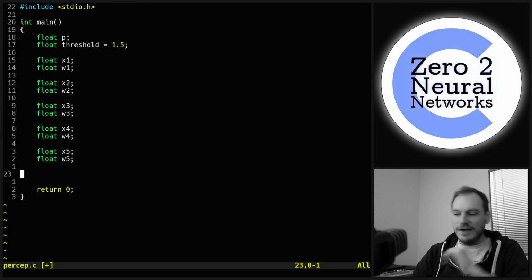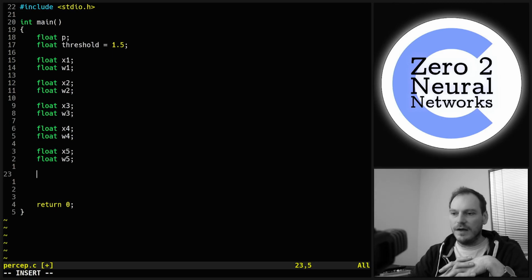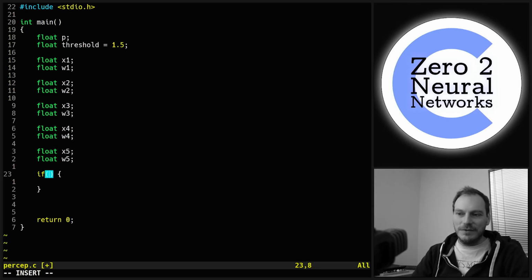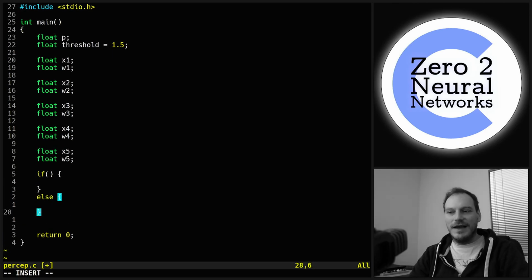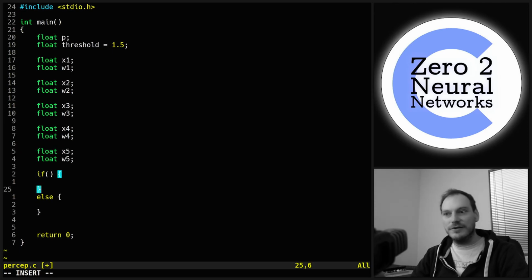And we're going to need to introduce an if. So we've not covered ifs yet, but they work with the same kind of thinking behind them as loops. So if we do if, we have a condition which goes between the open and closed parentheses, and if that evaluates to true, the code between the open and closed curly braces will run. If this evaluates to false, it won't run. But unlike a loop, it doesn't loop round again. It happens one time. And we can also put an else condition, and if this first part doesn't run, this part will run. But if this part does run, this part won't run. So it's a one or the other, like a switch.